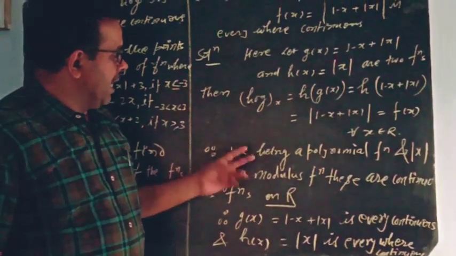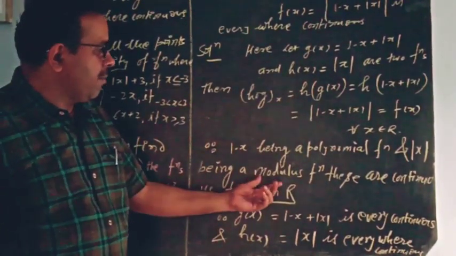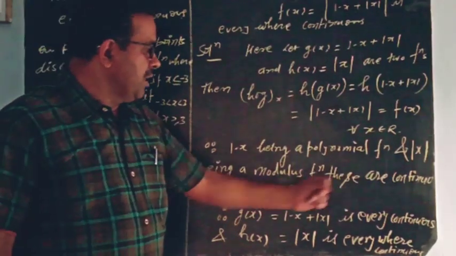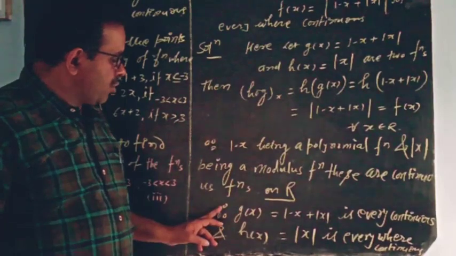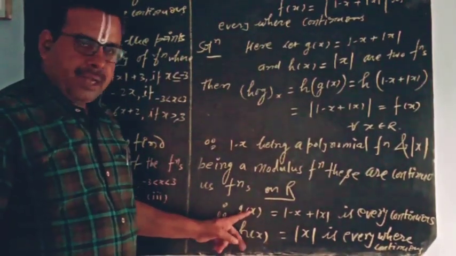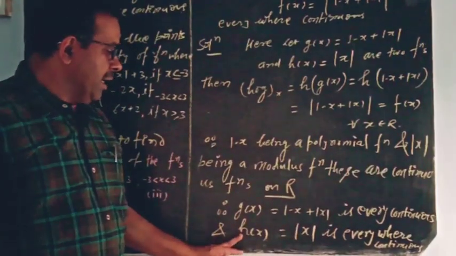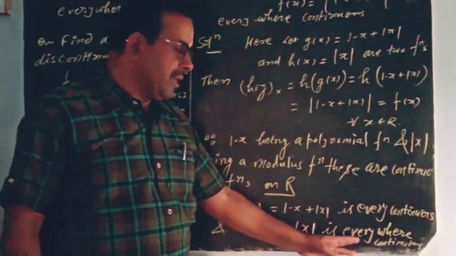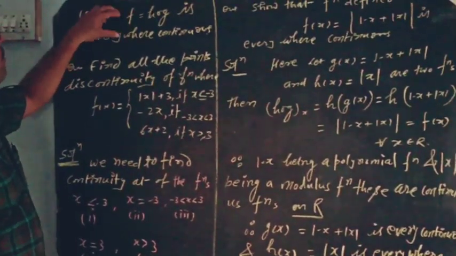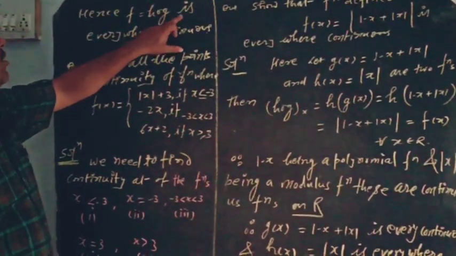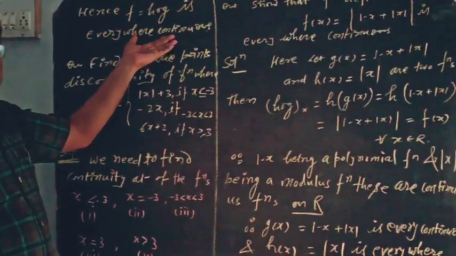Hence 1 minus x being a polynomial function and modulus of x being a modulus function, these are continuous functions on the real numbers. So g of x is equal to 1 minus x plus mod of x is everywhere continuous, and h of x is equal to mod of x is also everywhere continuous. Thus f is equal to h o g, the composite of two continuous functions, is everywhere continuous. It is your answer.